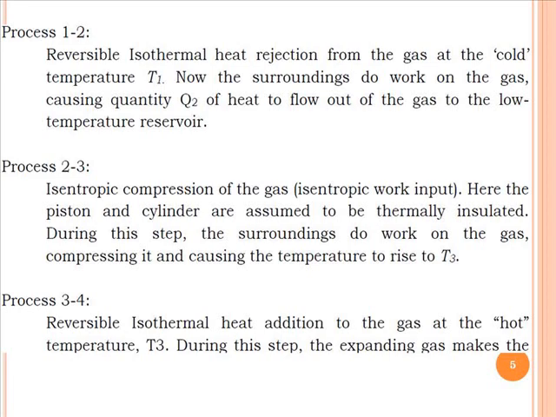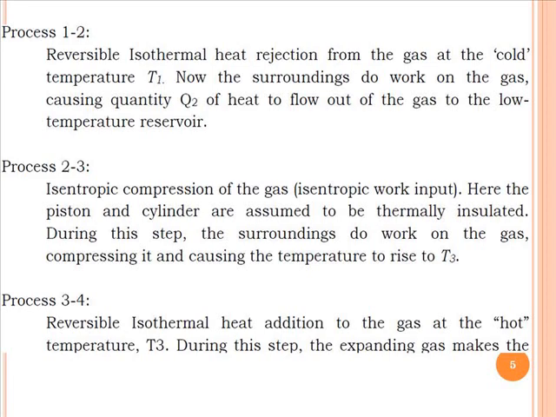Now in process 2 to 3, the compression work is done. Because of that, the pressure and temperature of the gas will increase from P2 to P3, whereas the temperature will rise from T2 to T3, which we can see in the PV and TS diagram. Again the work is done on the system.